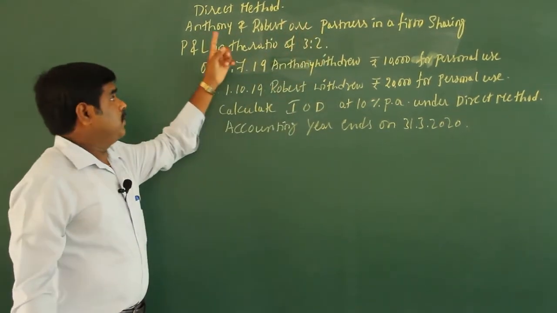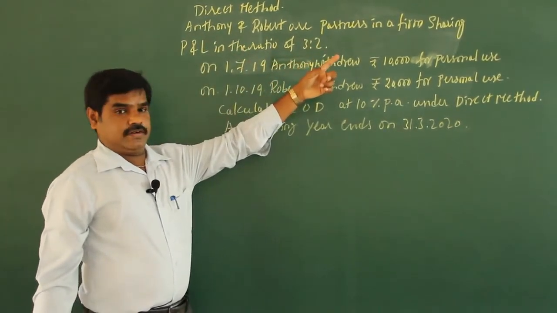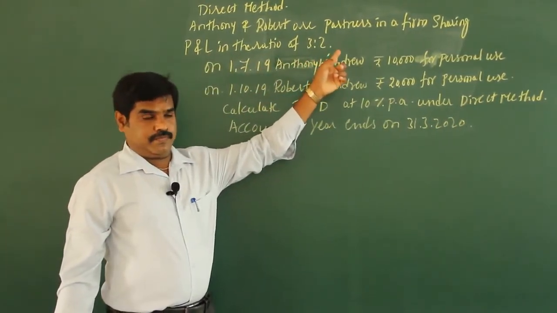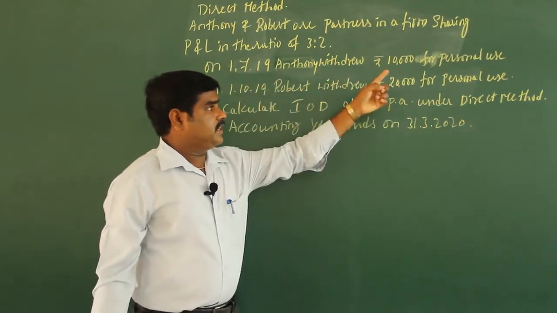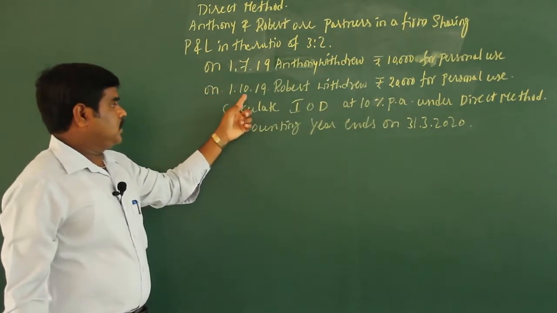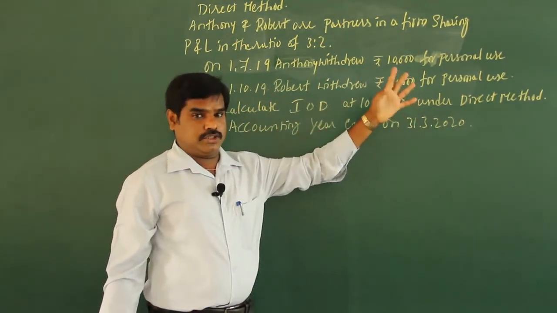See, I have written one problem on the board. Anthony and Robert are partners in a firm, sharing profit and losses in the ratio of 3:2. On 1/7/2019, Anthony withdrew rupees 10,000 for personal use. And on 1/10/2019, Robert withdrew rupees 20,000 for personal use, drawings.